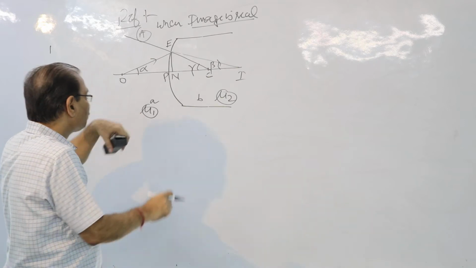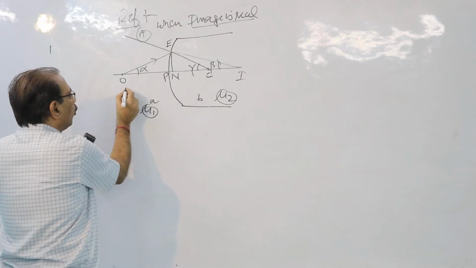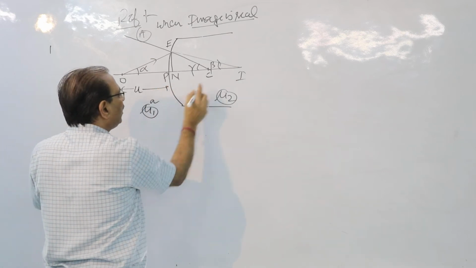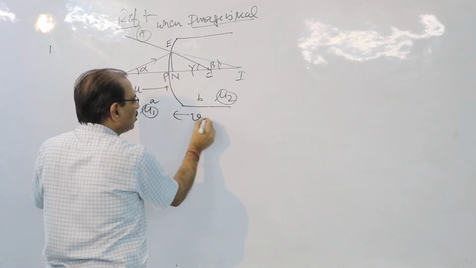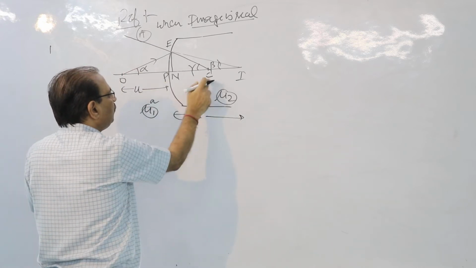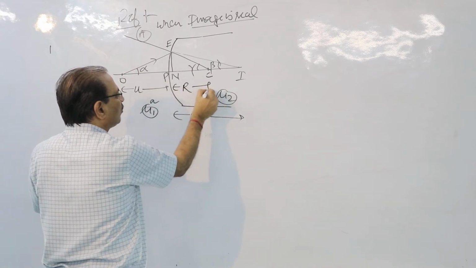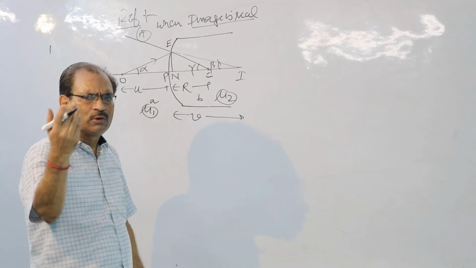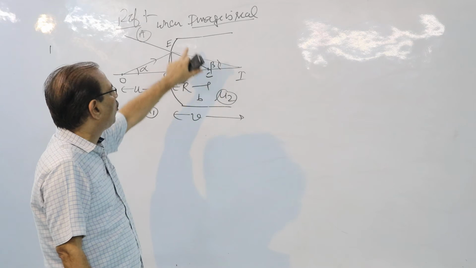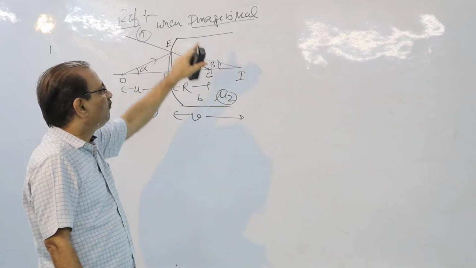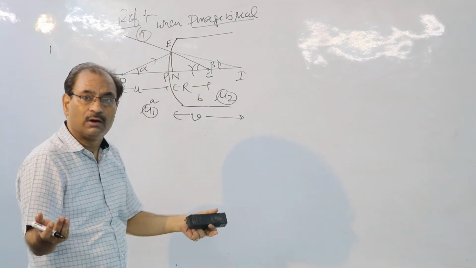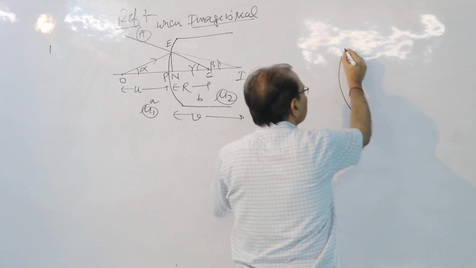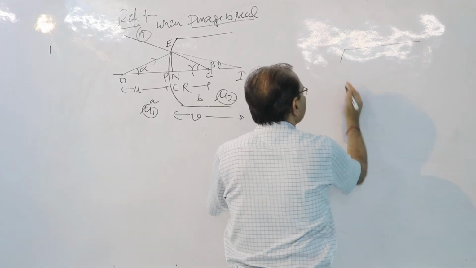One more thing, PO is small u, the distance of the object. PI is small v, the distance of the image, and PC is r, the radius of curvature. All right. Now, before going to the formula, let us go for case number 2 also. When the final image is virtual, what happens? See here, this is a convex spherical surface.